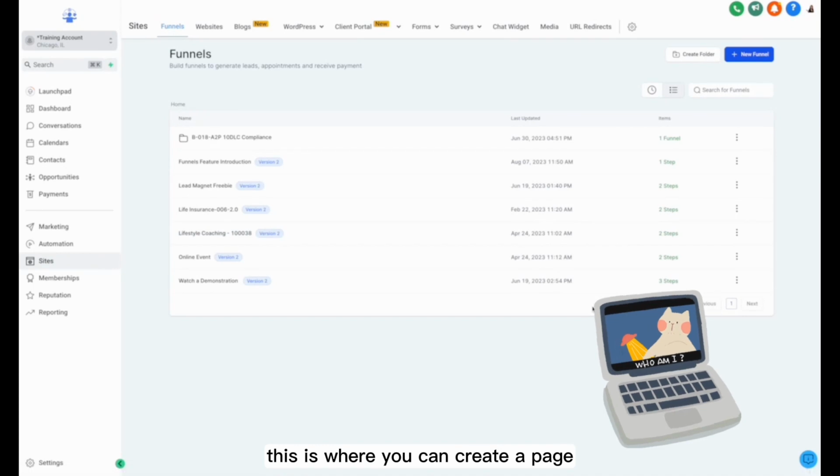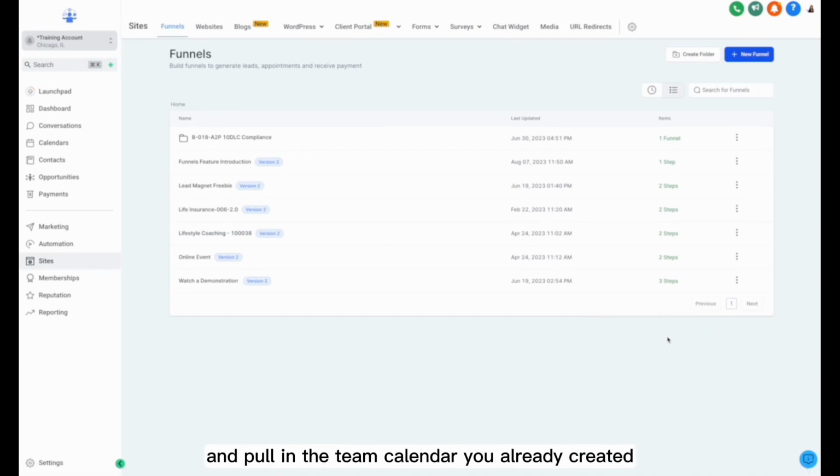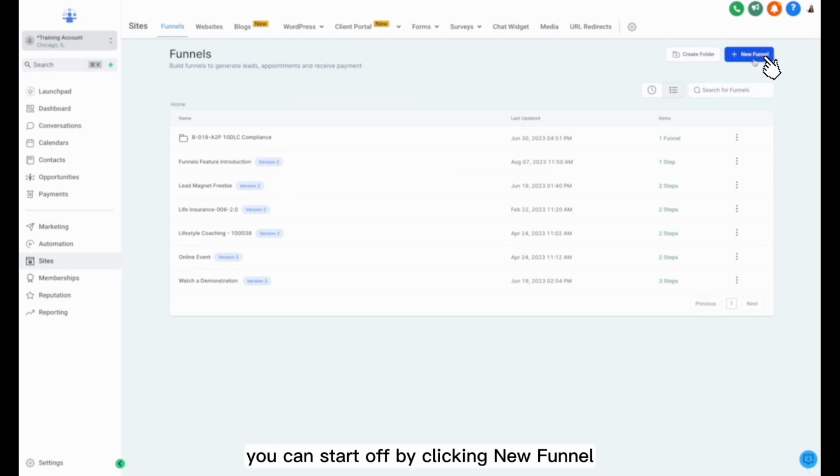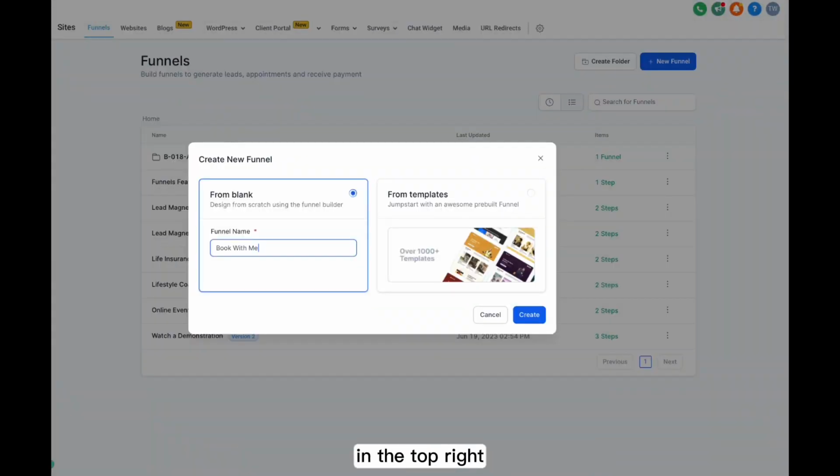This is where you can create a page and pull in the team calendar you already created for clients to book appointments with. Under Sites, you'll find Funnels. Here you can create a new funnel. You can start off by clicking New Funnel in the top right.